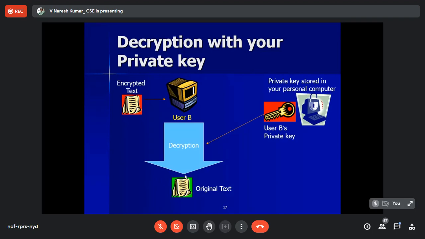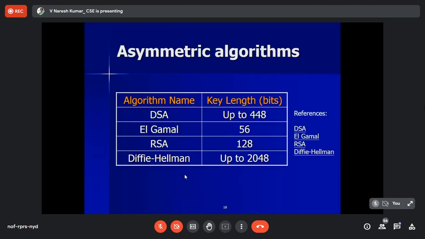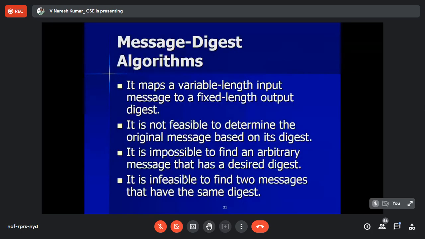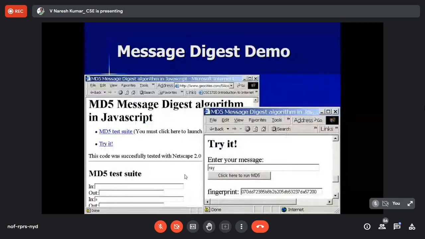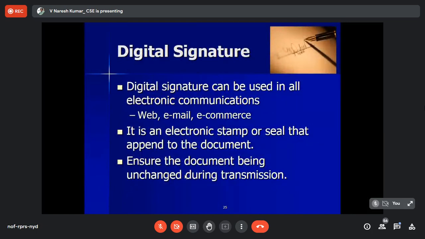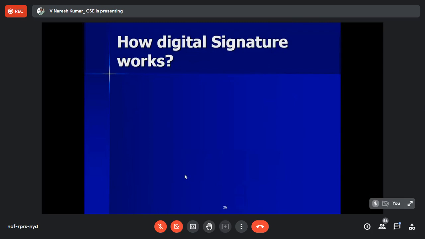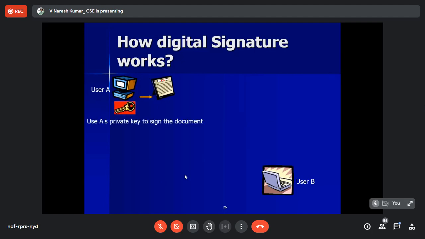Now you understood, Swati? Yes, sir. So for that authentication, we will use the concept called digital signature. So in this digital signature, have a look. Now, when user A is there, user B is there, what is user A going to do? He is going to sign it by using his private key.